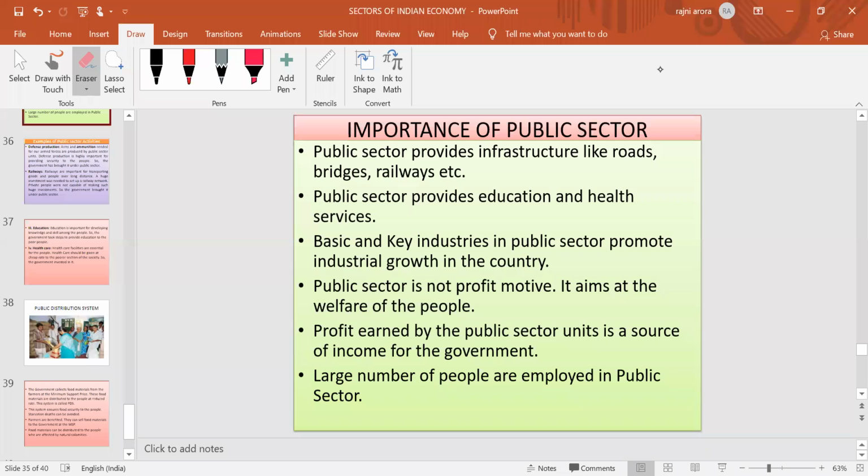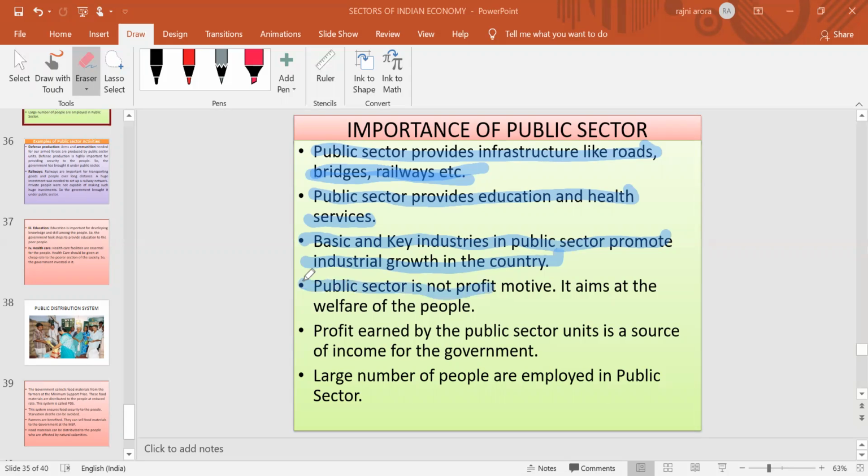Public sector mainly provides infrastructure facilities like roads, bridges, railways, the basic facilities for the smooth survival of the people, as well as education and health services. Different kinds of schools, different kinds of hospitals are also established by the government. Basic key industries like food grains, for the growth of the country. Basic necessities of life, communication, banking, insurance, warehousing, different kinds of services are mainly provided by the public sector.